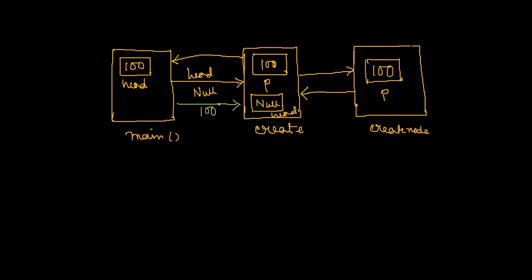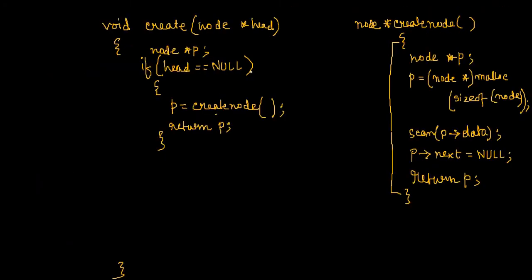And since head contains not null, this if condition will be false. It seems like it's not the first time the create function has been called. It is maybe the second time or third time or fourth time. I don't know, but at least not the first time.